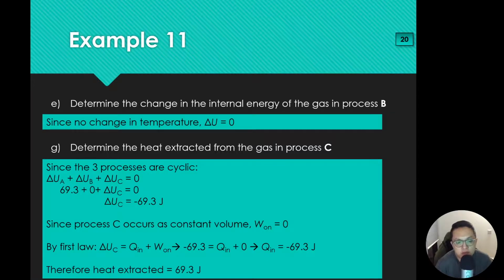Because it's asking for the heat extracted, you need to give the positive answer. Remember, Q in is the heat supplied into the system, and you get a negative value. That means positive heat is being extracted from the system.